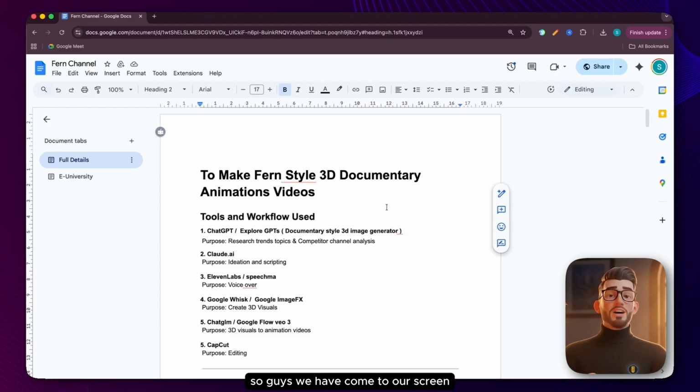So guys, we have come to our screen, and all the tools that are going to be used in this are mentioned there. We will use ChatGPT, Claude AI, CapCut, 11 Labs, Google Whisk, and Google VO3. And here you can also use ChatGLM. This is a Chinese tool. By using all these tools, we will make one of our videos. Now we start making the video.